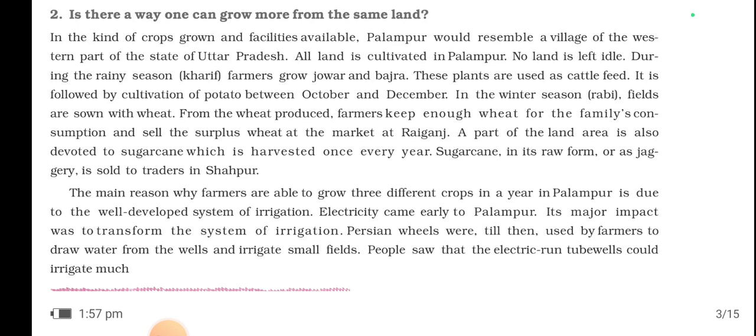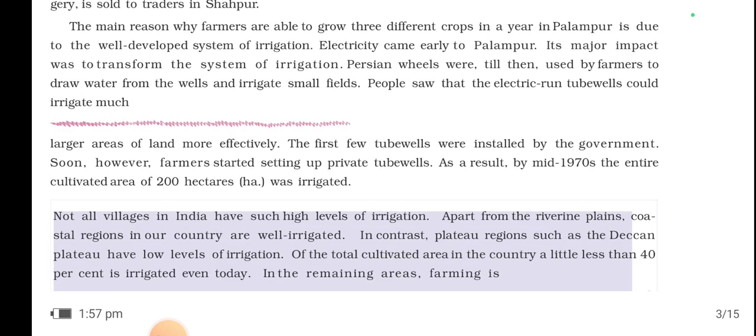Now Persian wheels were till then used by farmers to draw water from the wells and irrigate small fields. People saw that the electric run tube wells could irrigate much larger areas of land more effectively. So that's why people started to use electric run tube wells, okay, which irrigate a much larger area of land and also more effectively as compared to the Persian wheels.